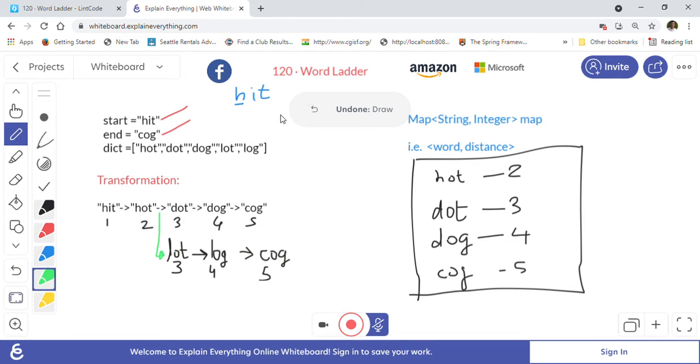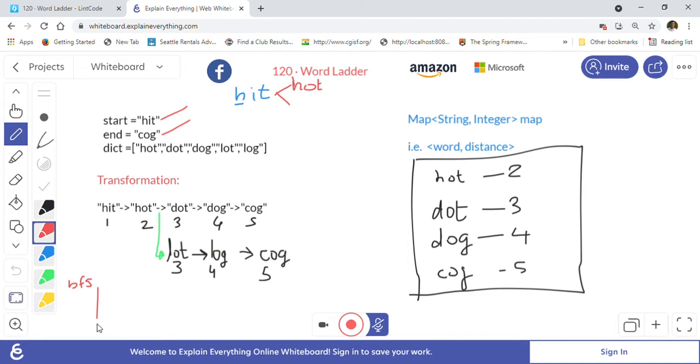Okay, so now as you can see during this process, what neighboring word will we find for heat? Hot is one of the words we can find, because hot is available in the dictionary. So we take hot from heat. That is the only neighboring word present. So we will use a BFS technique, and we will put the neighboring words into the queue.